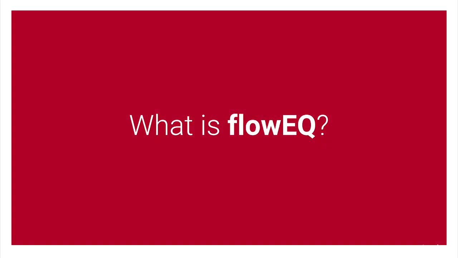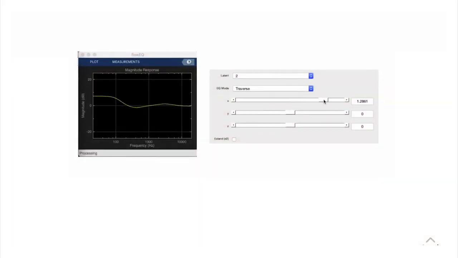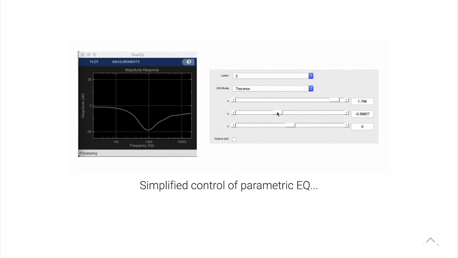And now, what is flowEQ? flowEQ aims to provide a simplified control of a parametric EQ by distilling the control of all of the 13 parameters of a 5-band parametric EQ into just 1, 2, or 3 controls, where the user can select how many controls they want. You can see a demonstration here of the plugin where the user is adjusting one of the sliders, and you'll see that the transfer function of the parametric EQ is changing in a smooth fashion.